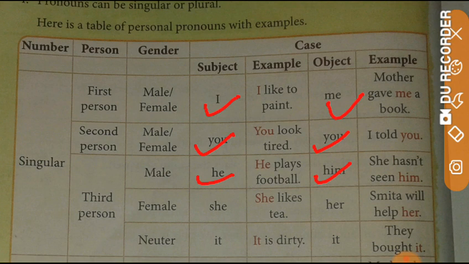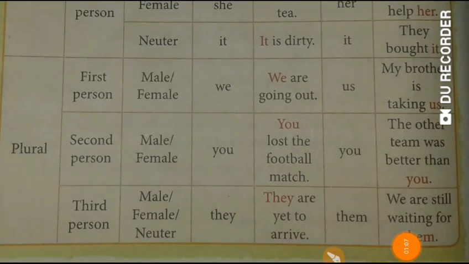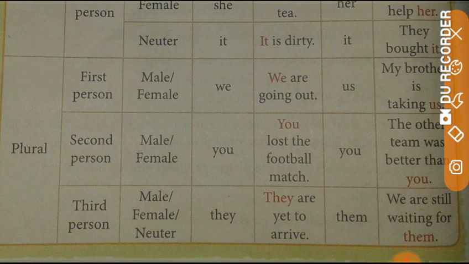For the third person singular number female, we use the subject pronoun she and the object pronoun her. For neuter gender, we use the subject pronoun it and object pronoun also it. For the first person plural number male or female, we use the subject pronoun we and object pronoun us. For the second person plural number male or female, we use the subject pronoun and object pronoun you.